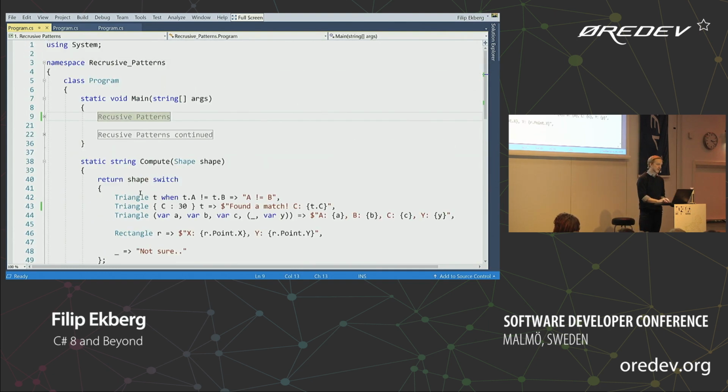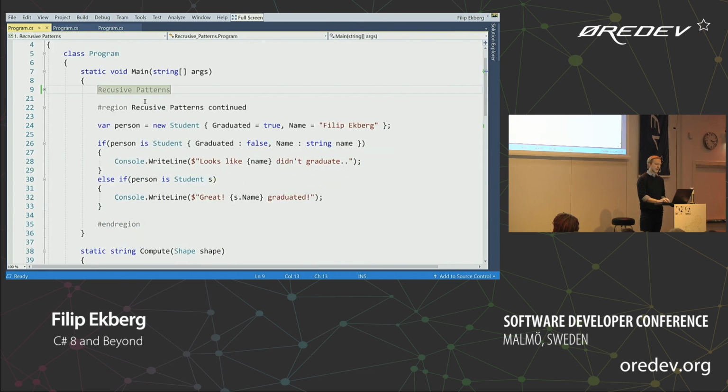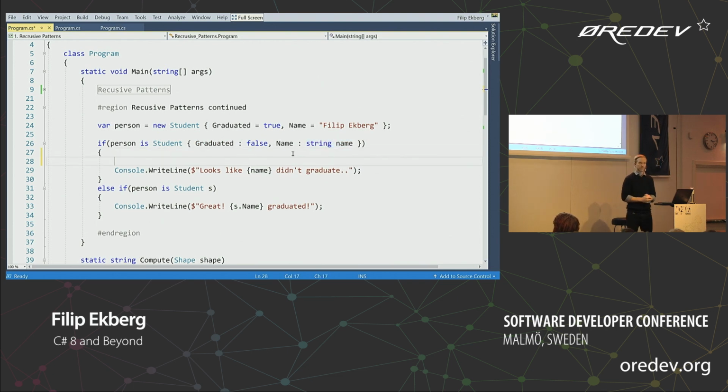What I can do is, first of all, I'm just creating this person here who's graduated, it's myself. And then I'm saying, well, if the person is a student and graduated is set to false, then I want to capture the name of that student in a new local variable, which I can then use in this scope down here. Right? So I can use the name variable here.